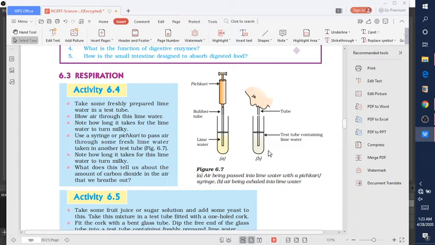In the previous class I discussed nutrition: autotrophic nutrition, heterotrophic nutrition, holozoic nutrition, saprotrophic nutrition and parasitic nutrition. I hope it is clear to all of you. Many students had lots of doubts and I cleared all of them. So let's begin today's session.